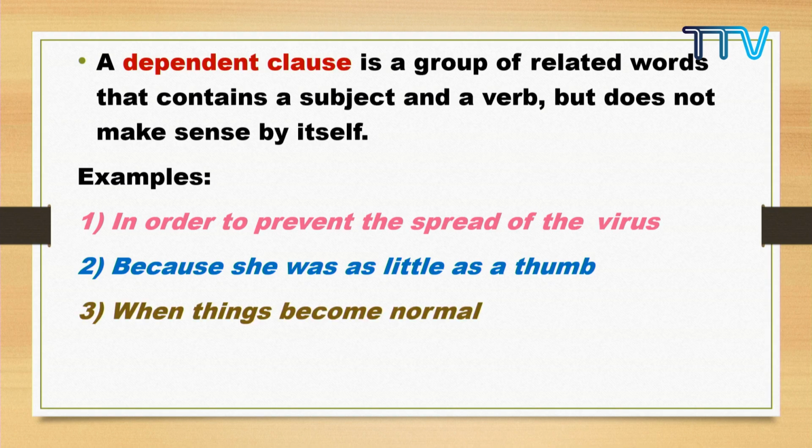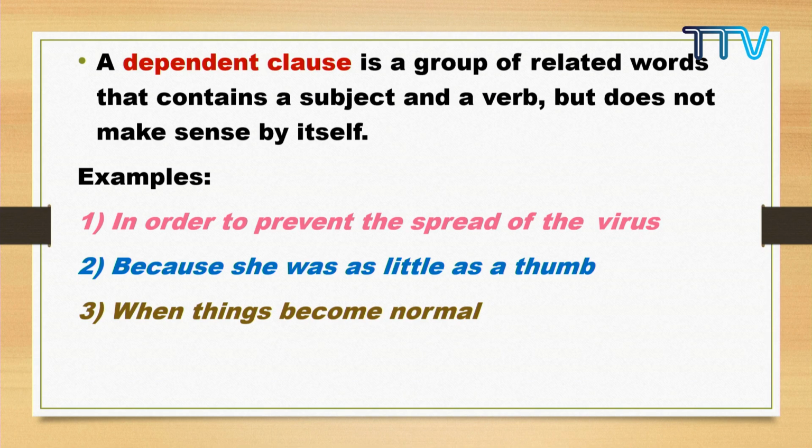Then the third example, when things become normal. Okay, when things become normal. So again, I just want you to think about subject-verb agreement. I have written here, when things become. In case it's thing instead of things, the verb become will change into becomes.